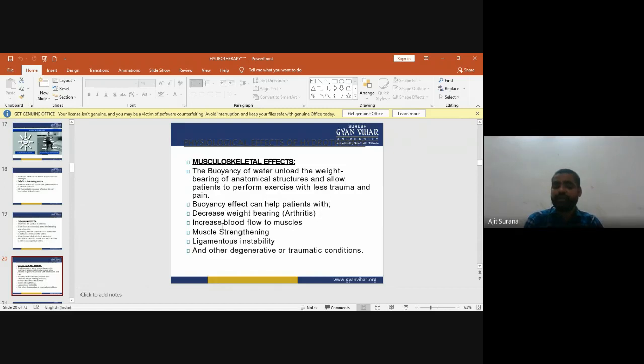The buoyancy of water unloads the weight bearing of anatomical structures and allows the patient to perform exercise with less trauma and pain. Buoyancy effects decrease the weight bearing and increase the blood flow to the muscles. They are used in muscle strengthening, in ligamentous instability and other degenerative or traumatic conditions.